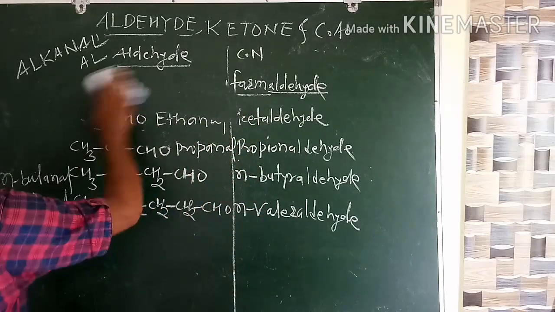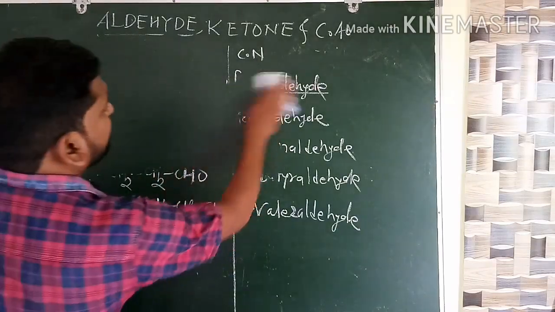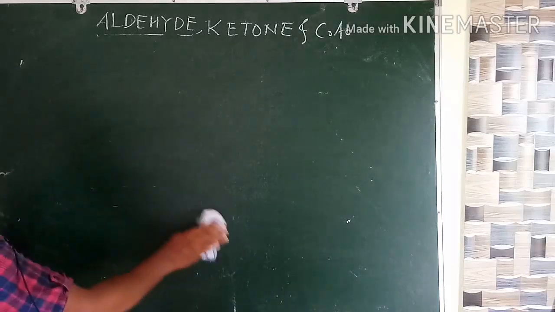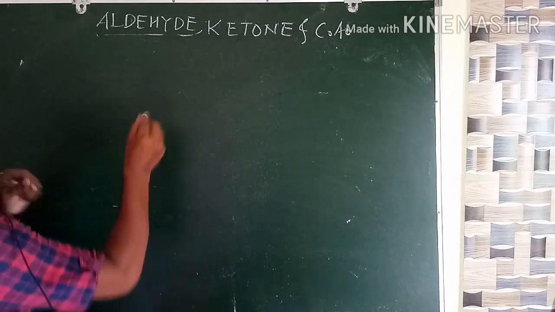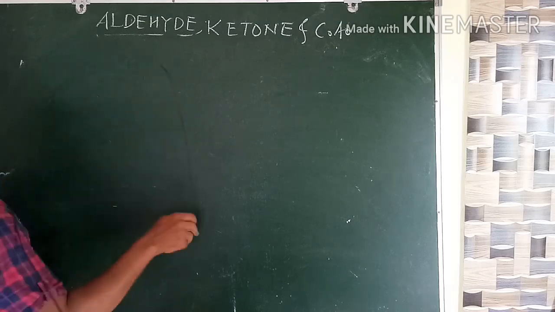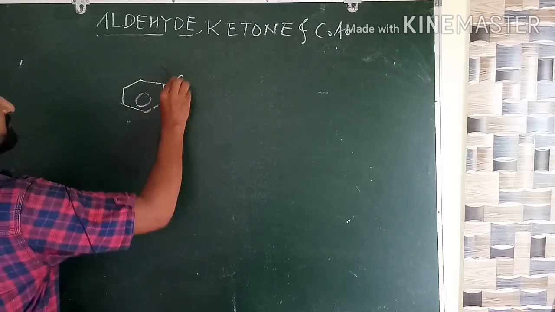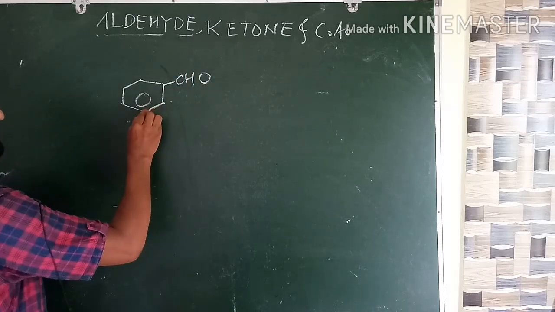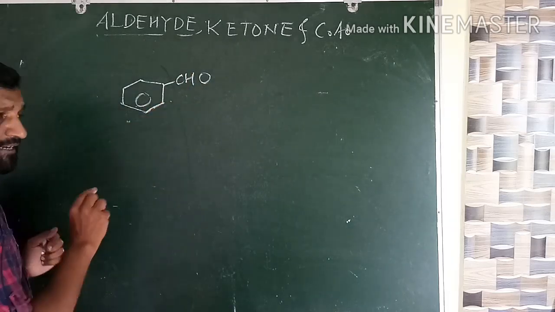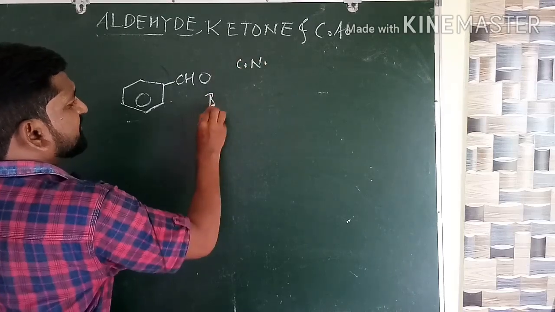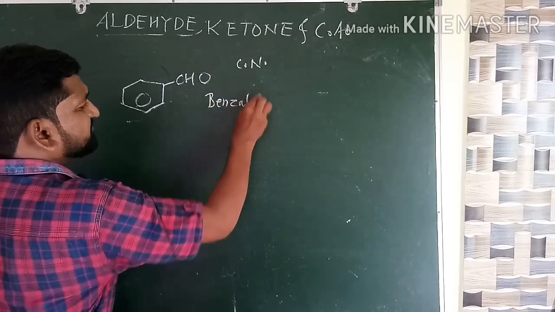Now we will discuss some different types of examples belonging to the aldehyde. So listen carefully what I am saying. Just these are the simple series. After that, CHO attached to a benzene ring, a very important example. Aromatic aldehyde. Its common name will be benzaldehyde.